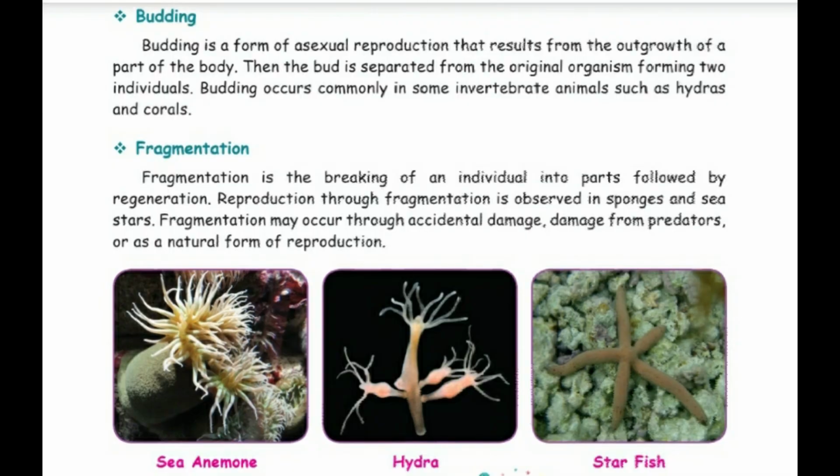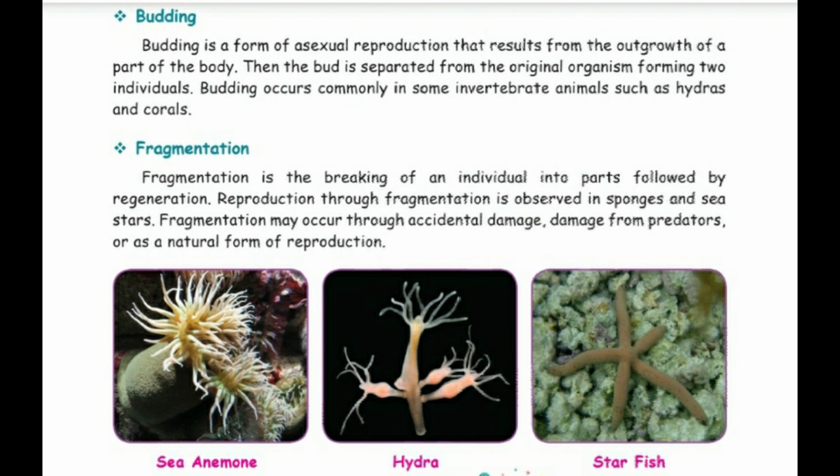Budding is a form of asexual reproduction that results from the outgrowth of a part of the body. Then the bud is separated from the original organism, forming 2 individuals. Budding occurs commonly in some invertebrate animals such as hydras and corals.